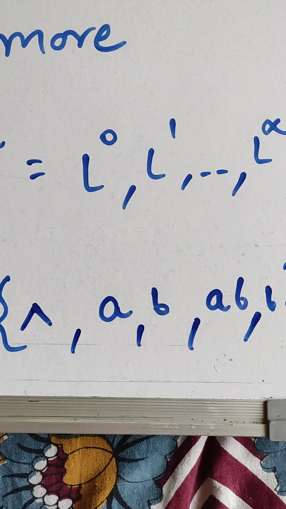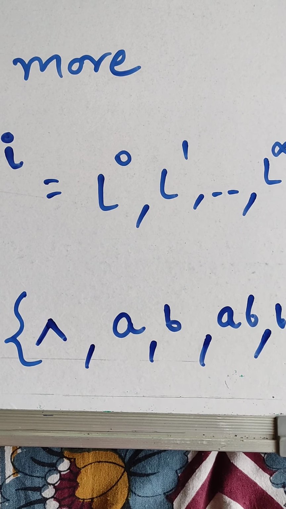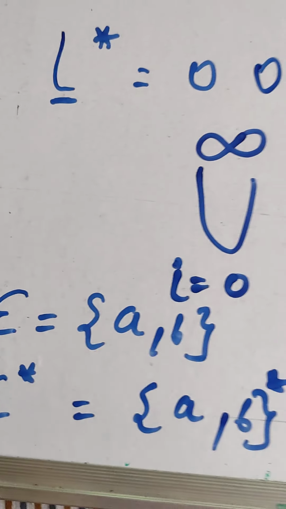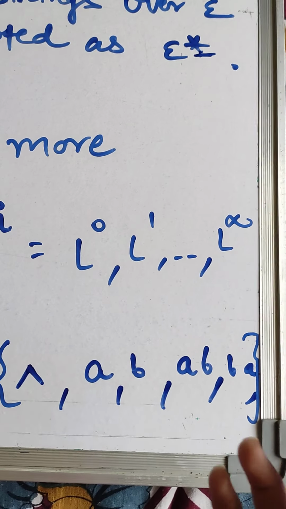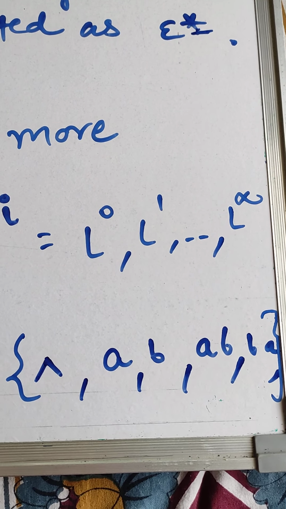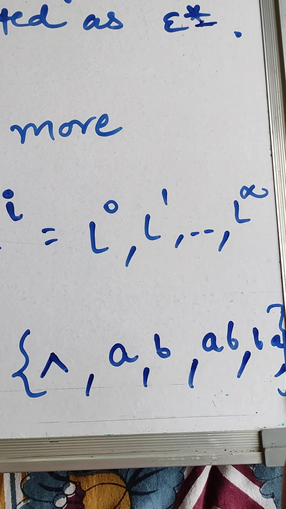So what was a language? A language is a set of strings chosen from sigma star. Sigma star means any occurrence of strings can be there. Now from the occurrences of strings, we are choosing some pattern, such as the strings of length 2.